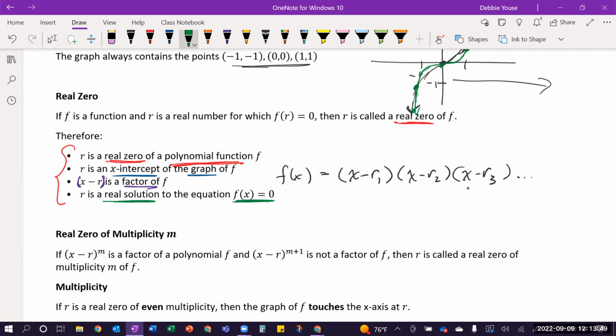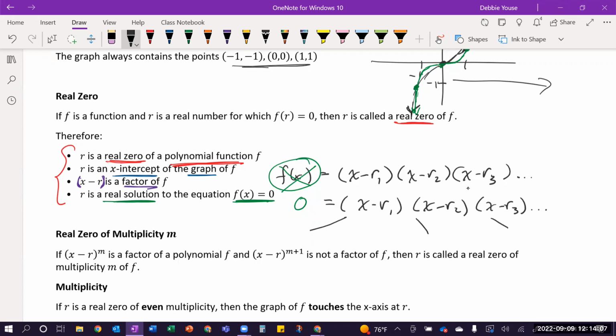So now if I take this f of x and I replace it with 0 equaling this x minus r1, x minus r2, x minus r3, etc., I can individually break up each of these into setting the linear factors equal to 0 and getting a solution.